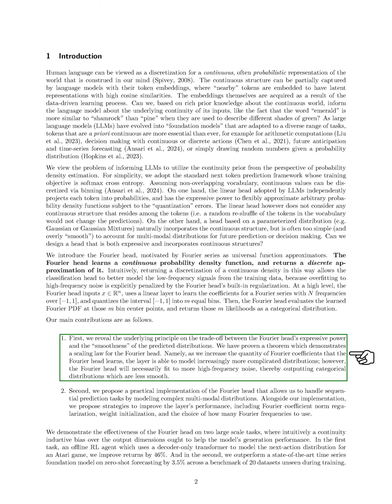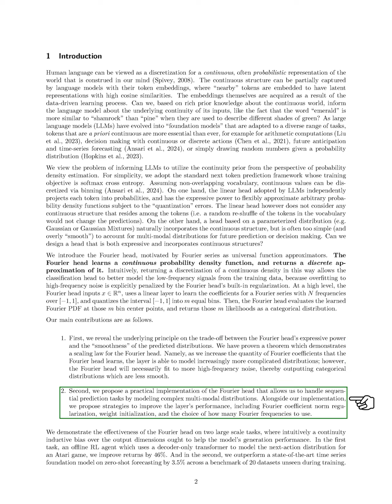Our contributions include revealing the balance between the expressive power of the Fourier head and the smoothness of its predictions. We demonstrate that increasing the number of Fourier coefficients allows for modeling more complex distributions but may also lead to fitting noise. We also present a practical implementation of the Fourier head for sequential prediction tasks, enhancing its ability to model complex distributions. We suggest strategies for improving performance, such as regularization and careful selection of Fourier frequencies.